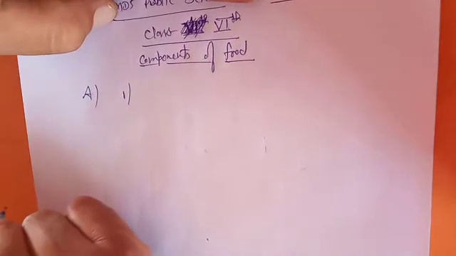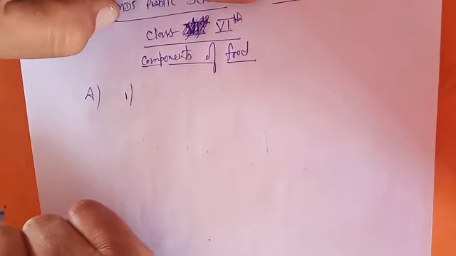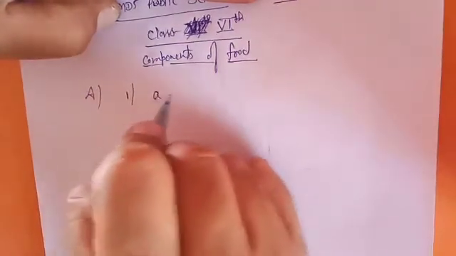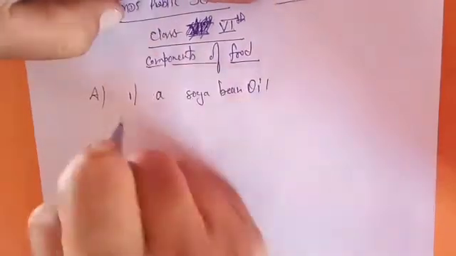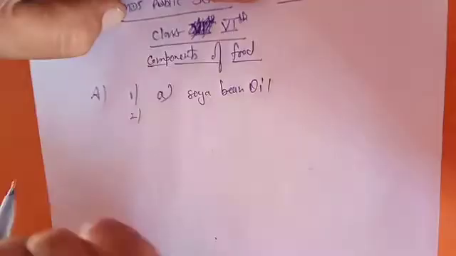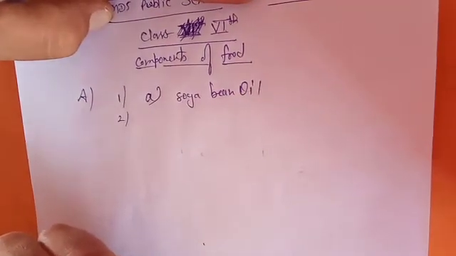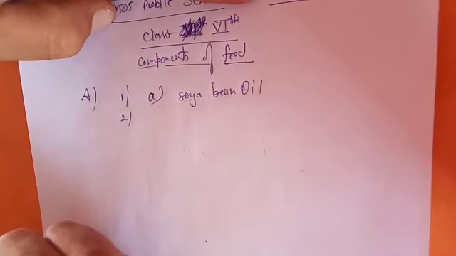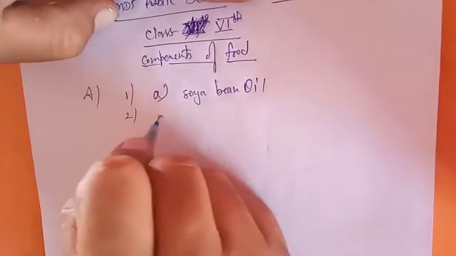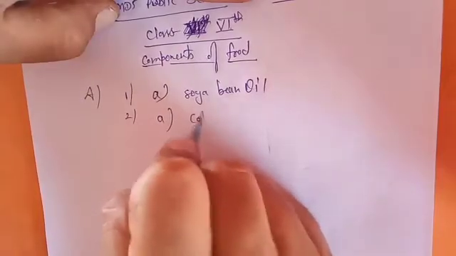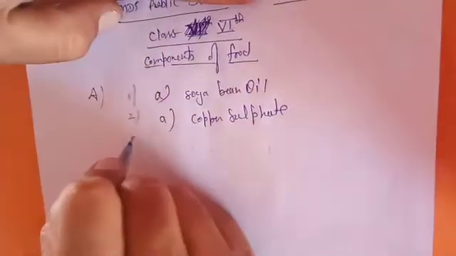So the first question: which one is a source of fat out of these 4 given to you? You will take the option A, that is soya bean oil. Now the second question: for the protein test we add blank solution along with the caustic soda solution. So we know already that we will use what? A again, copper sulfate for the fat test.